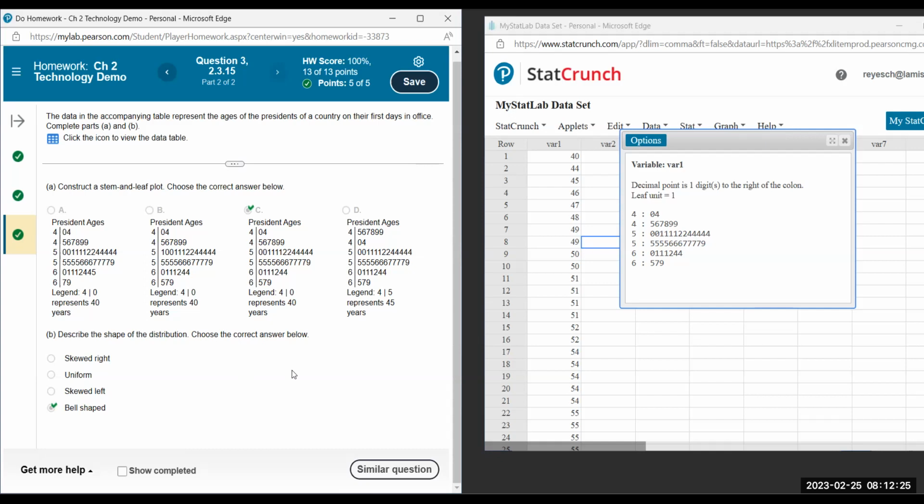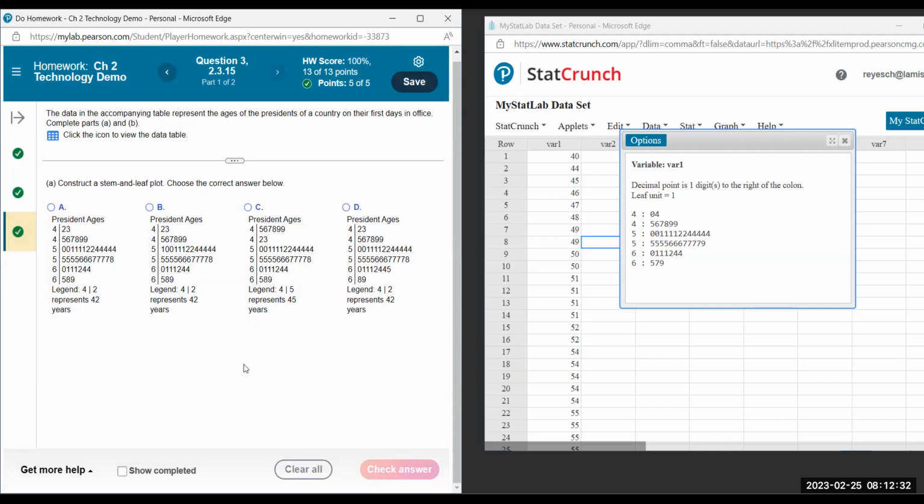Now, if you've messed up and you want to get the full credit, you click on similar question, and then it'll generate a new question and you can retry it as many times as you wish.